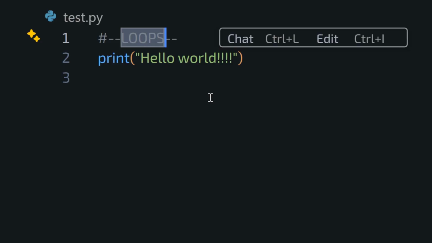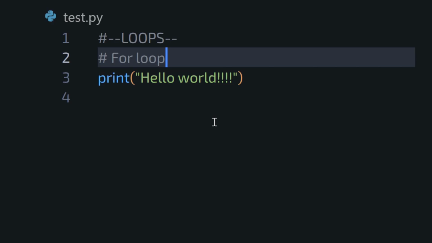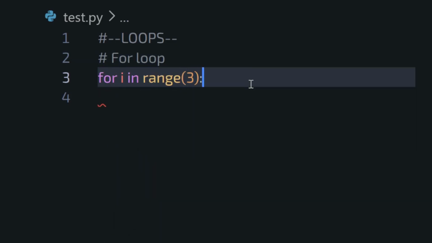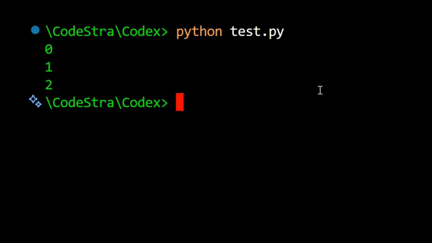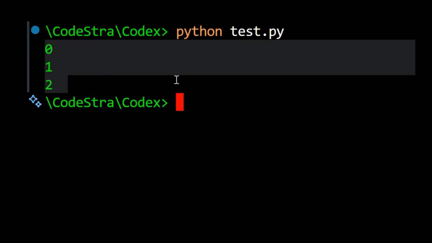Let's start simple. We use a for loop when we know how many times we want to repeat something. Example: for i in range(3): print(i). This will print 0, 1, 2 automatically.